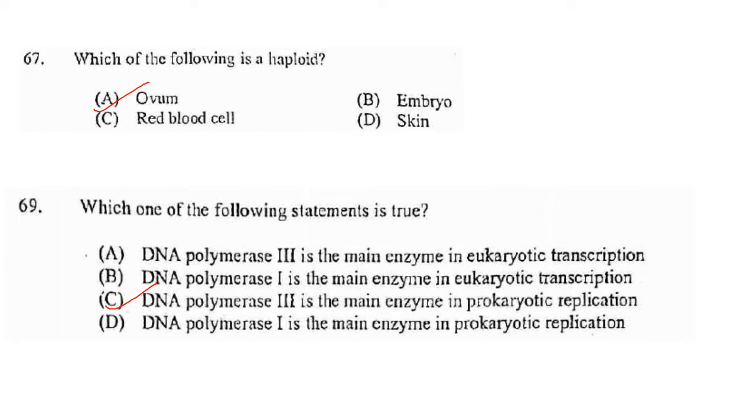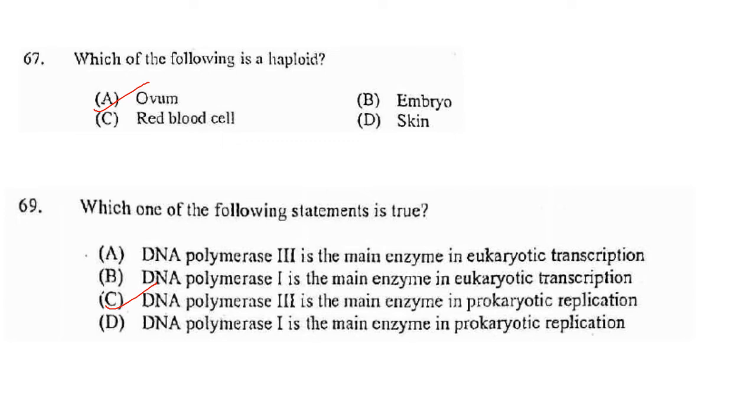They need ATP energy because the transport is uphill against the concentration gradient. Now next one. Which of the following is a haploid? So answer is option A, ovum is haploid. Now, which of the following statements is true? DNA polymerase III is the main enzyme in eukaryotic transcription. DNA polymerase I is the main enzyme in eukaryotic transcription. DNA polymerase III is the main enzyme in prokaryotic replication. DNA polymerase I is the main enzyme in prokaryotic replication.